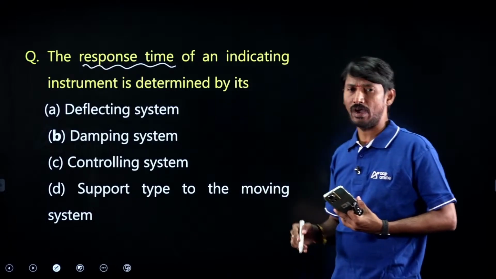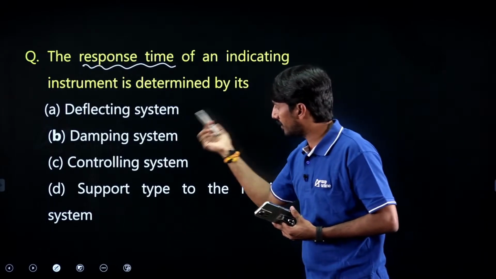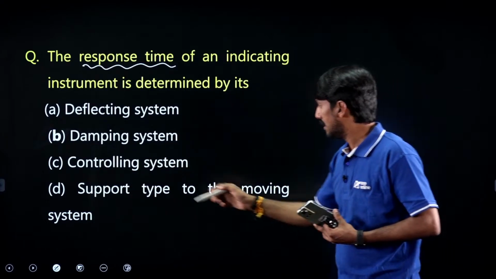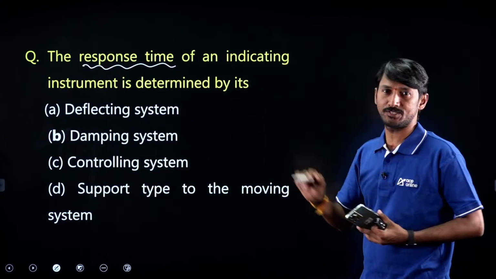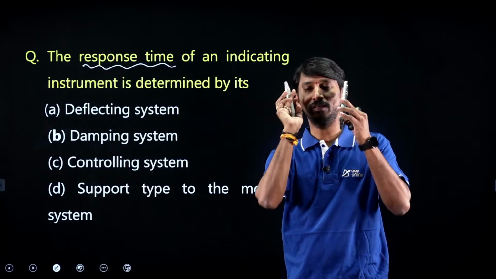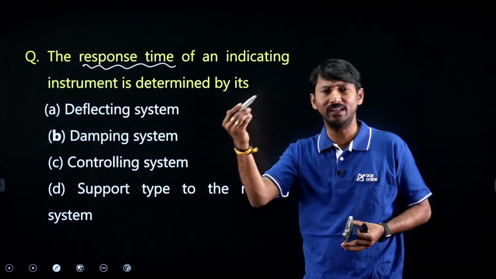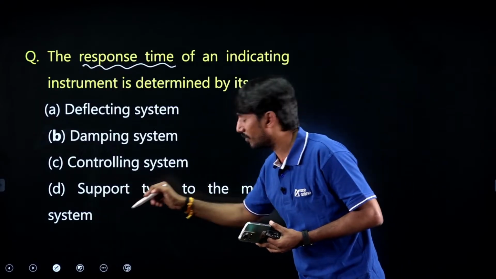Deflecting system or deflecting torque, damping torque or damping system, controlling torque or controlling system, support type to the moving system. Support type is generally not at all, so it is anyway wrong.